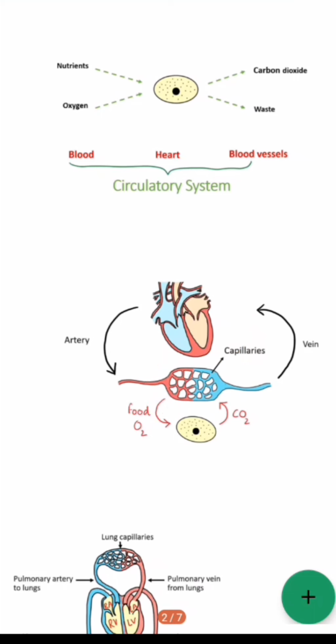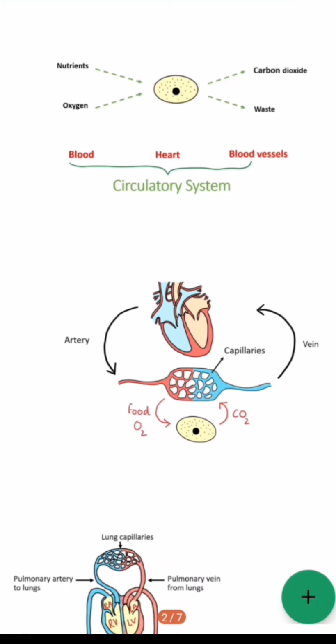Here, as you know, tissues perform various metabolic activities resulting in the production of carbon dioxide, and this carbon dioxide is toxic for the tissue. So it goes into the blood medium, and here the blood becomes impure due to the carbon dioxide mixing. Now it needs to be purified. So for the purification, this impure blood goes to the right chamber of the heart, and from there it will be pumped inside the lungs.